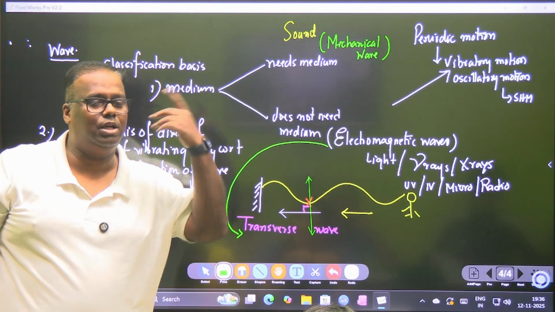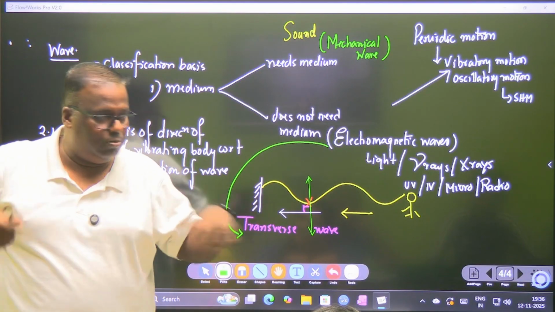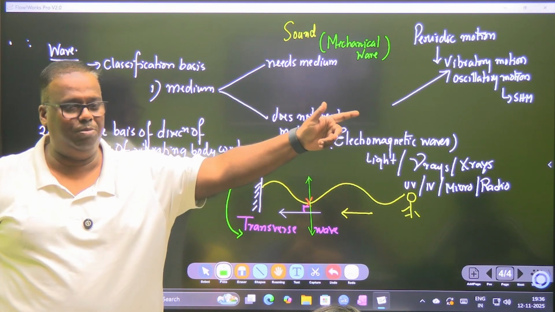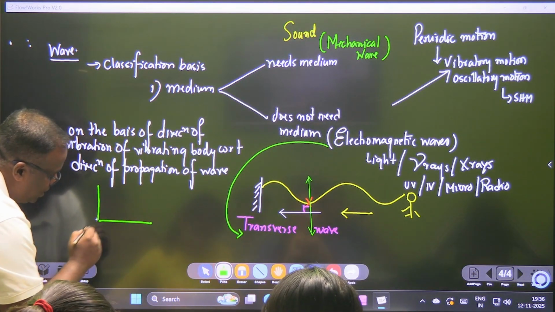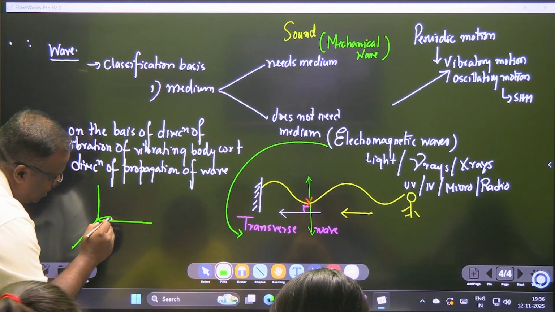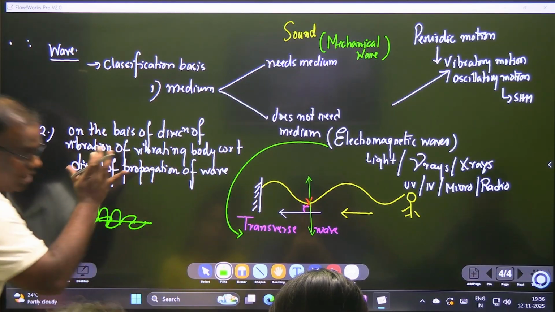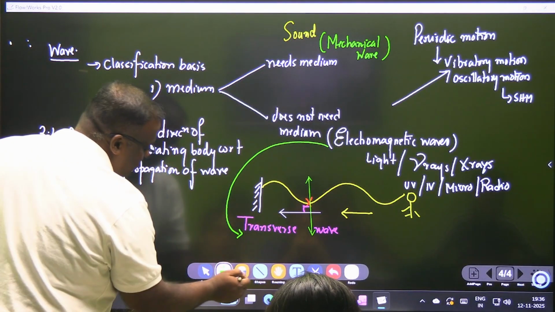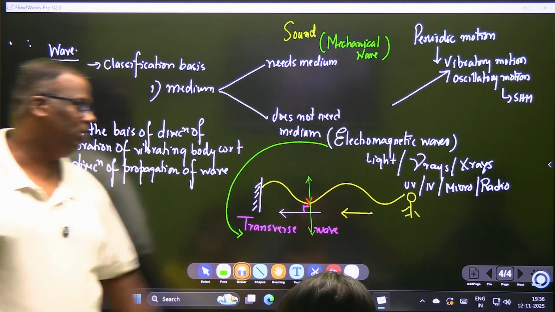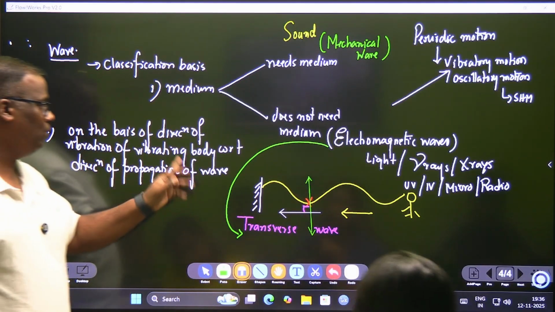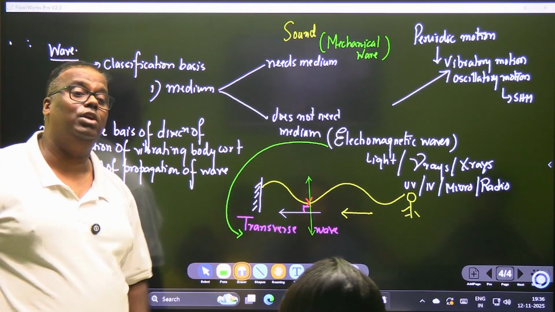Every disturbance in the electrical creates a magnetic one. So an electrical disturbance, magnetic created. Magnetic created means another electrical will be created. Another electrical, another magnetic. So that wave diagram actually comes out very stylish. One will be on this axis, one wave will be like this, on the z-axis, one will be on the x-axis, and the wave will travel on the y-axis. A 3D diagram is better to explain this. You can just Google electromagnetic wave in Google Images and they will show you a 3D diagram. So the first form of wave, on the basis of the particles vibrating at 90 degrees to the direction of the wave, I call a transverse wave.